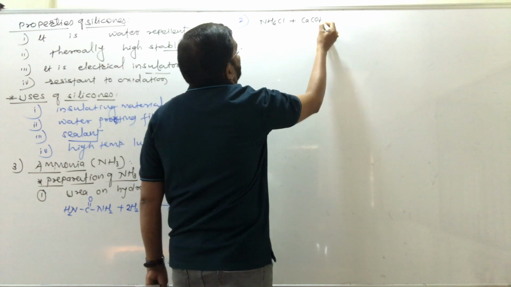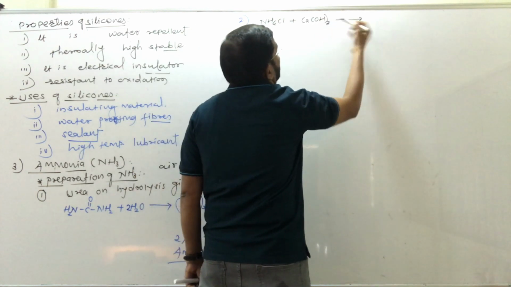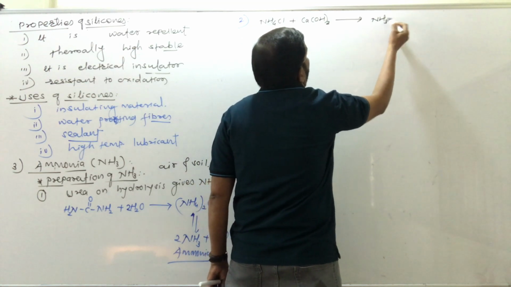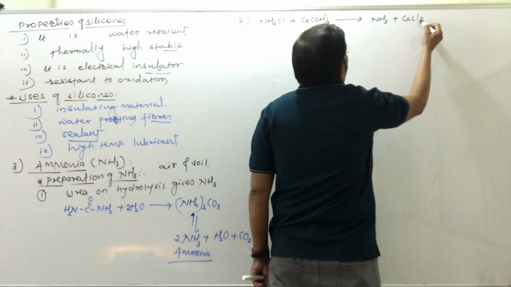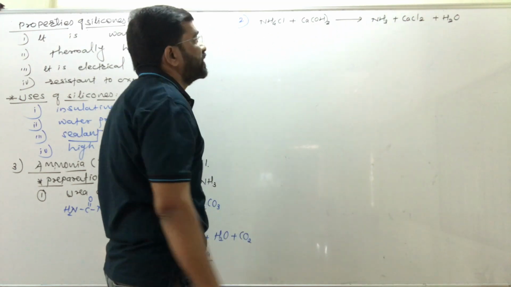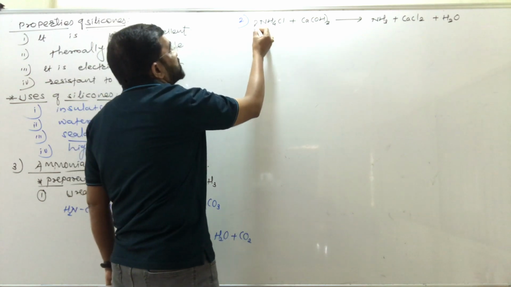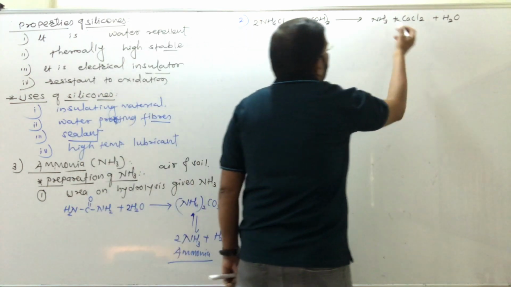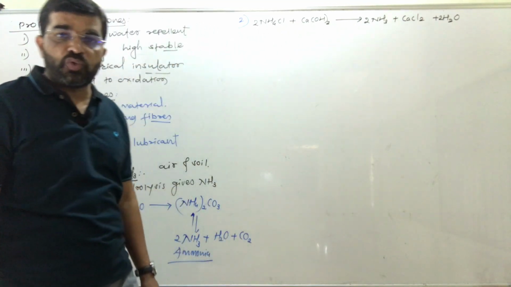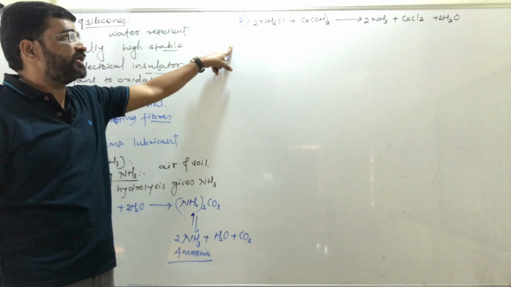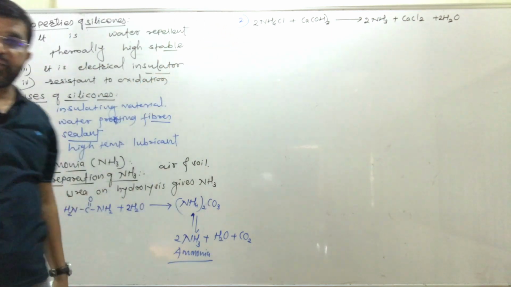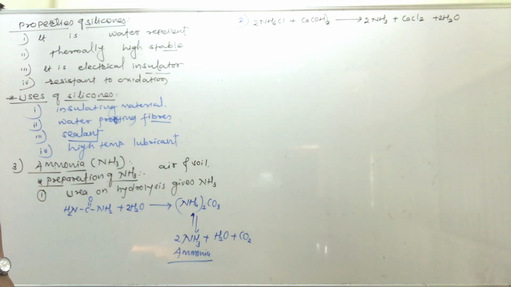Ammonium chloride, when treated with calcium hydroxide, produces ammonia, then calcium chloride, and H2O as a byproduct. Balance the equation by taking 2 here and 2 here, and twice H2O. This is the reaction in which ammonia is obtained.